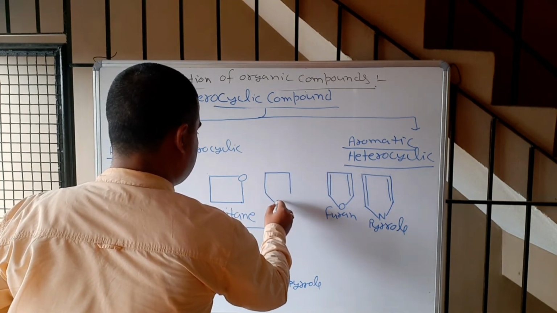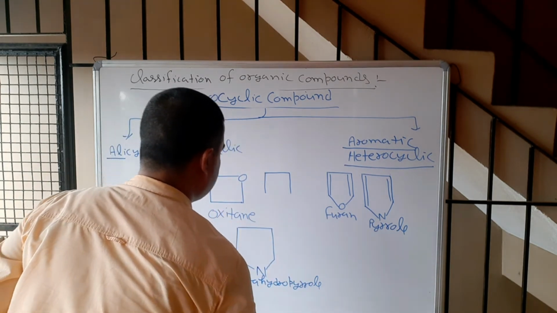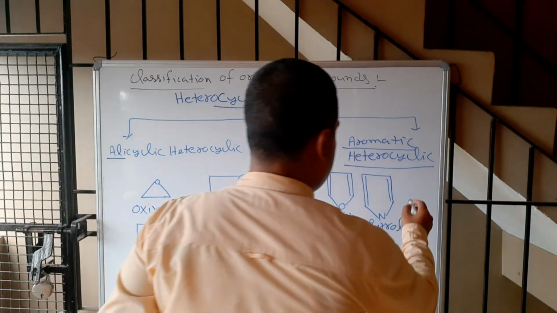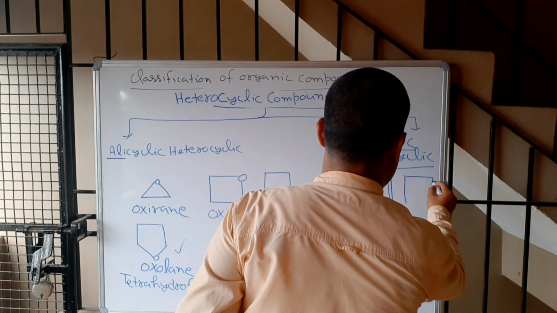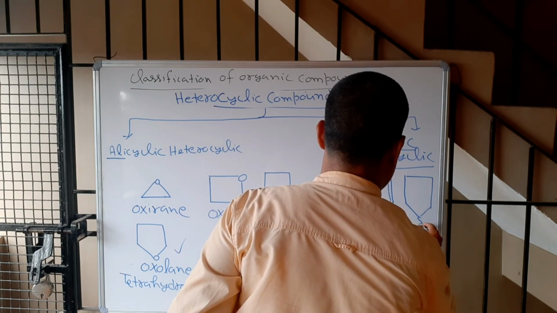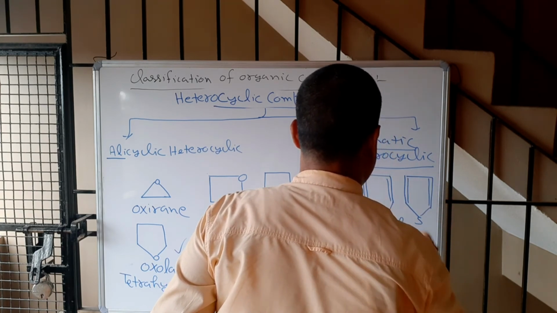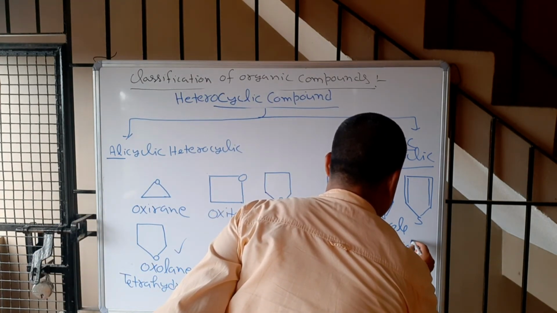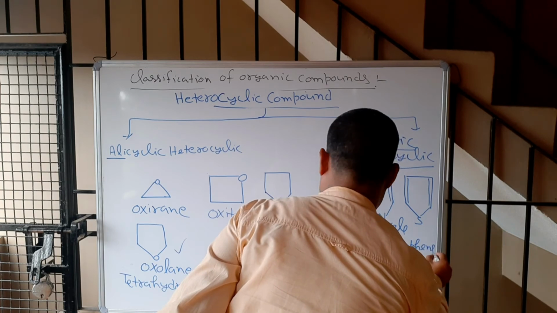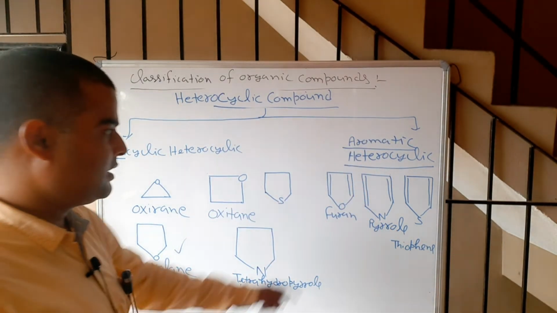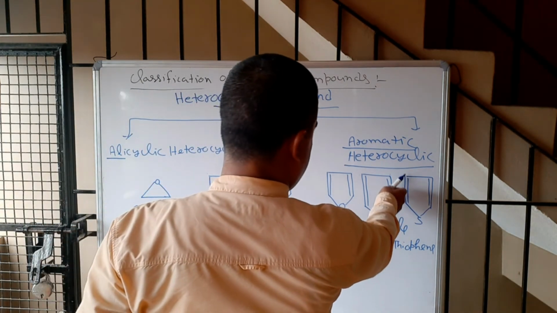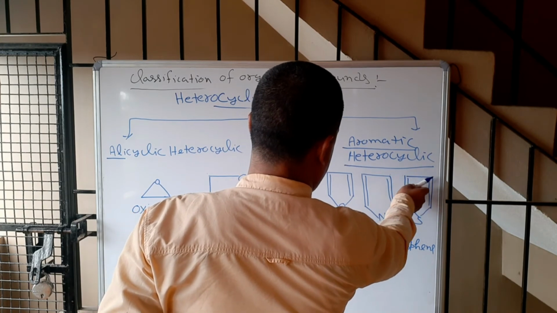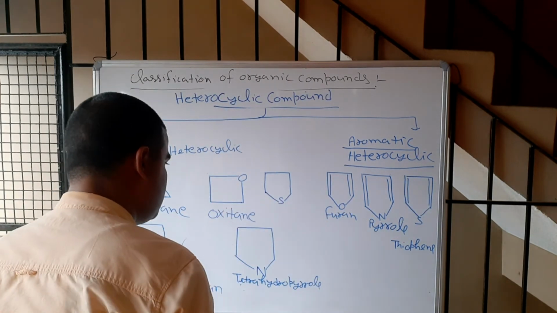Now if I put another heteroatom like sulfur, let us take sulfur here. This is called thiophene. Now if we do tetrahydrogenation, it will be hydrogen, hydrogen, hydrogen, hydrogen. So tetrahydrothiophene, correct or not?